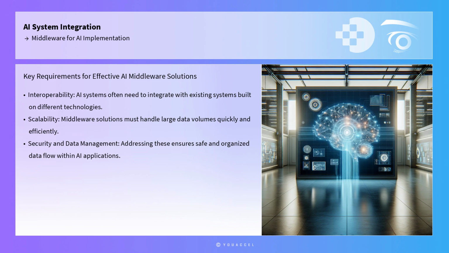An example is Apache Kafka, a distributed event streaming platform used by thousands of companies for high-performance data pipelines, streaming analytics, and data integration. Kafka's ability to handle real-time data feeds makes it an excellent tool for AI applications that require processing large volumes of data quickly and efficiently.